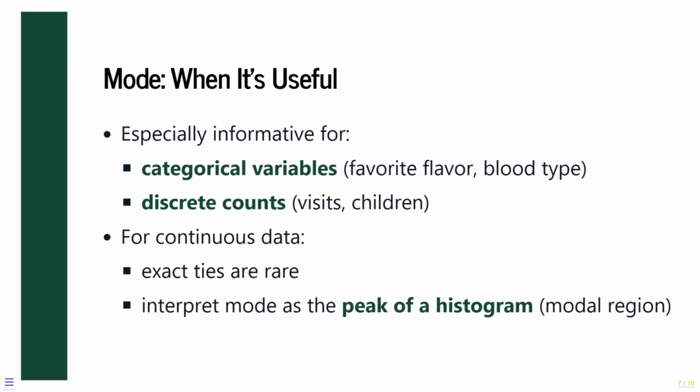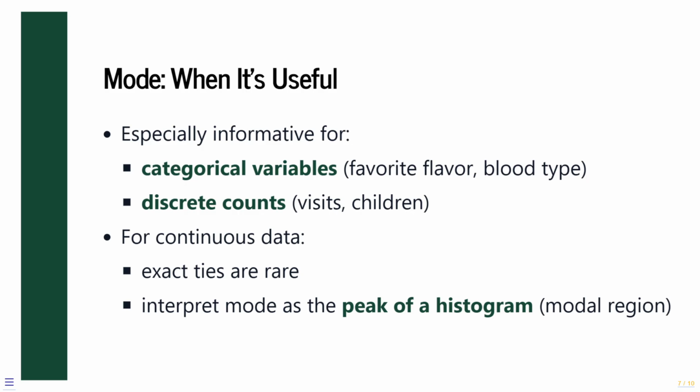The mode is especially useful for categorical variables, such as favorite color or blood type, and discrete quantitative variables, such as number of visits or number of children, where identifying the most common outcome is meaningful. In these contexts, the mean may not even be defined, and the median may be less informative.